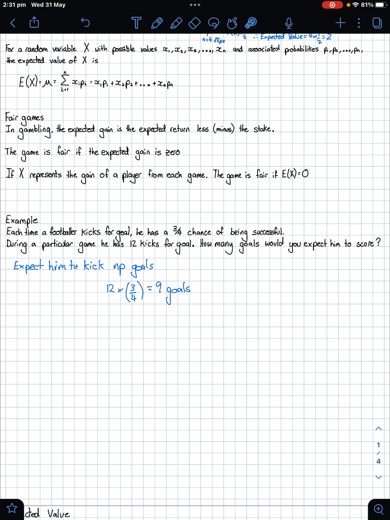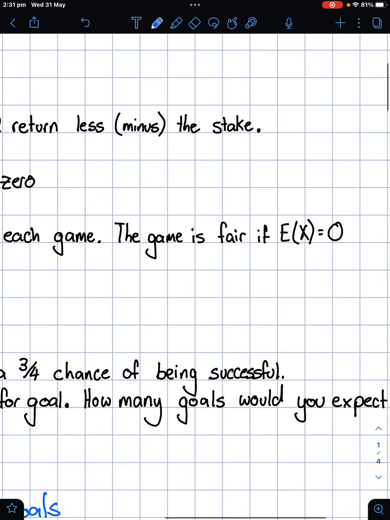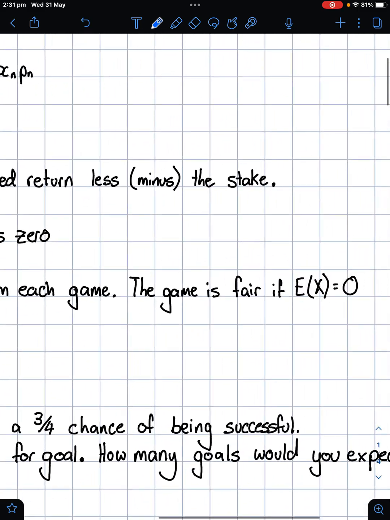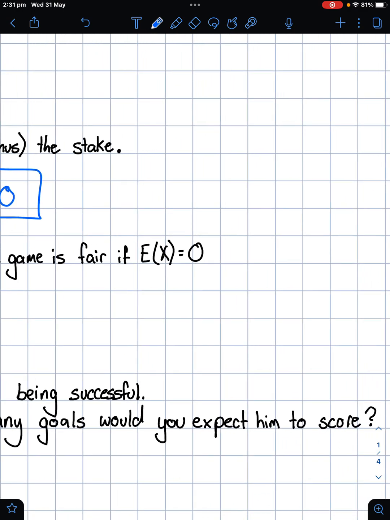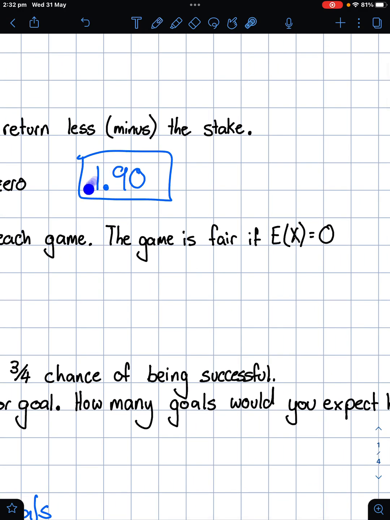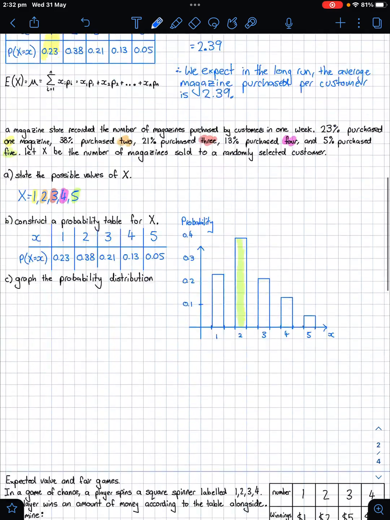the game is fair if the expected value equals 0. I'm going to use a real life example. If we were dealing with sports bets, most of the time, if two teams have an equal chance of winning, each team has $1.90 odds and you stake $1. So if you bet on both teams, you would spend $2 and only one of those stakes would win, so you'd only win $1.90, so your expected value is going to be less. But let's jump down and do an example of this.